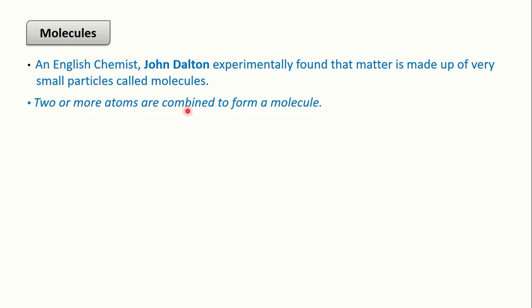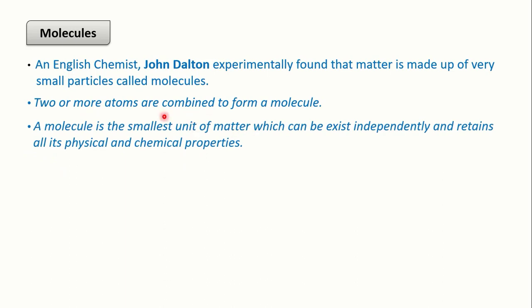Two or more atoms are combined to form a molecule, meaning a minimum of 2 atoms are required to form a molecule. A molecule is the smallest unit of matter which can exist independently and retain all its physical and chemical properties.